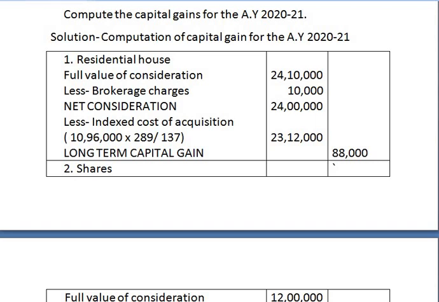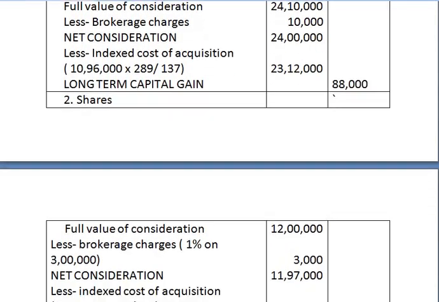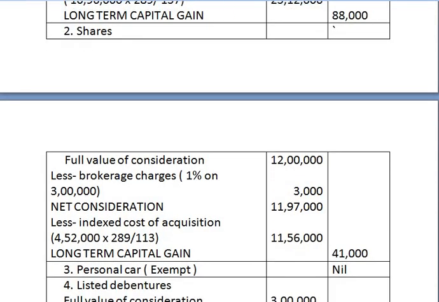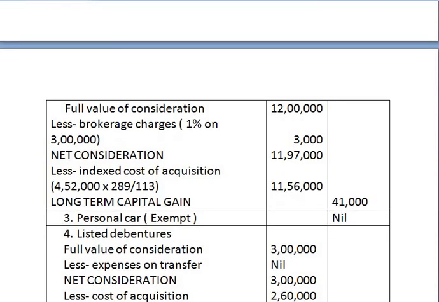Next is shares. For shares, we have taken full value of consideration and brokerage charges are deducted at 1% on face value of shares, not on the cost of acquisition or not on the cost of sale, but on face value of the share, which is 3 lakh rupees. Then we get net consideration.